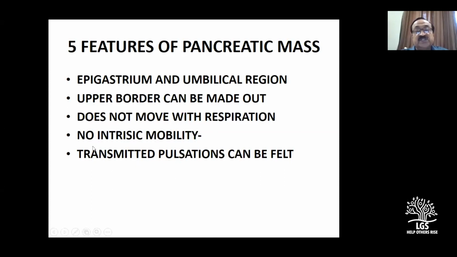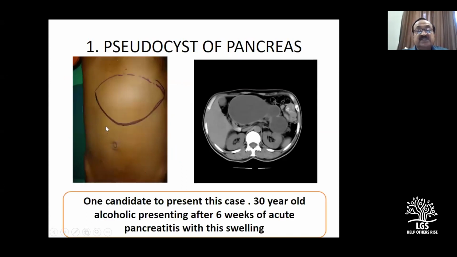Transmitted pulsations, no intrinsic mobility, does not move with respiration. Upper border can be made out, like a stomach. This is also like a stomach. But these three are against stomach. So this is how you should answer in the examination. Now, this is the case, right? Can one of you come forward to present this case?